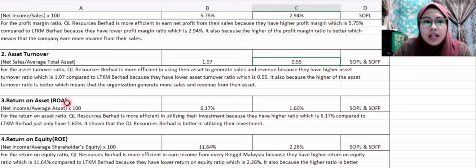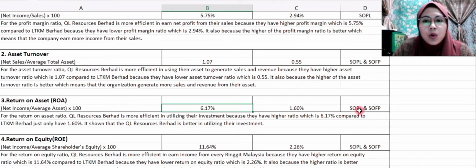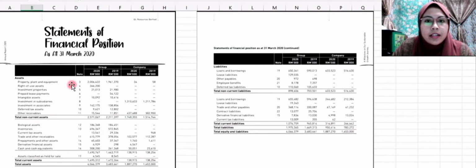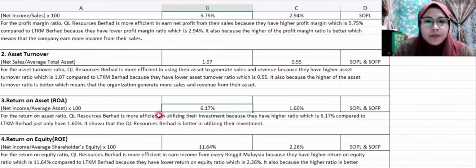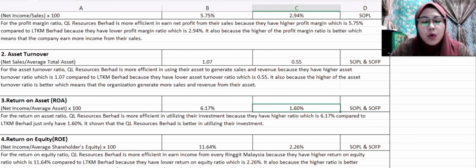For the return on asset, the formula is net income divided by average asset times 100. The answer must be in percentage. For QL Resources Berhad, we just take the net income from SOPL. The net income is 238,967. Average asset equals beginning asset plus ending asset divided by 2. So the answer is 6.17%. For LTKM Berhad, the amount of net income we just take at SOPL.